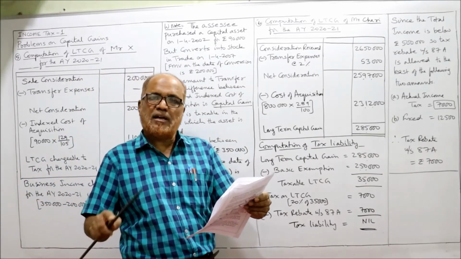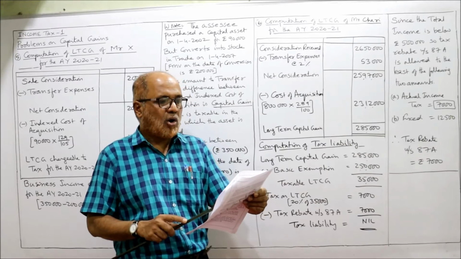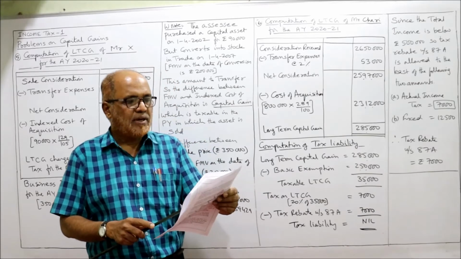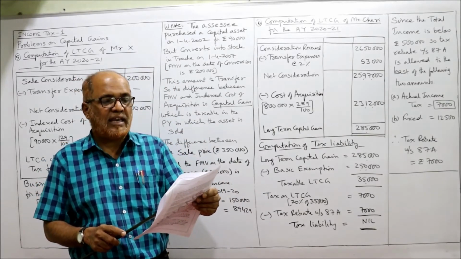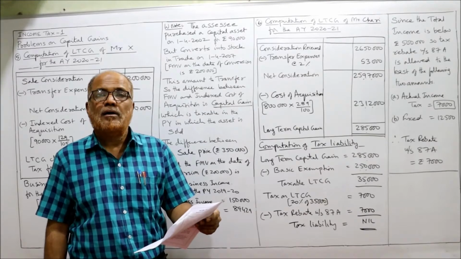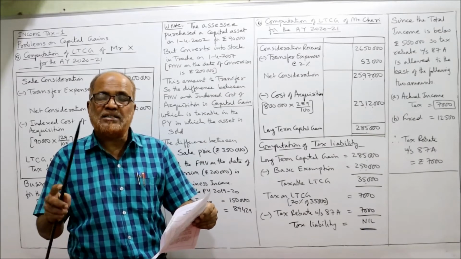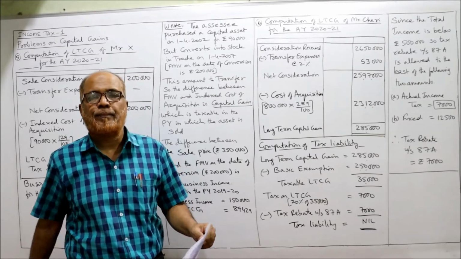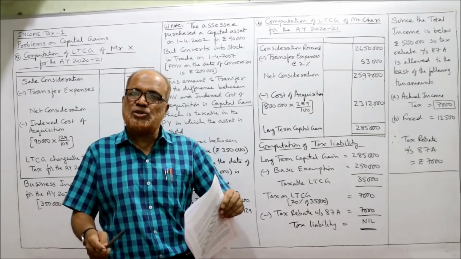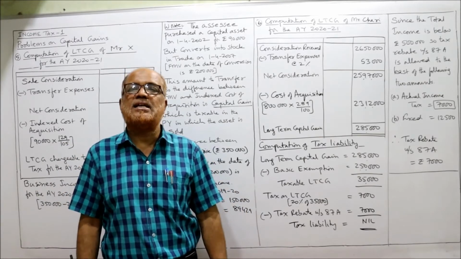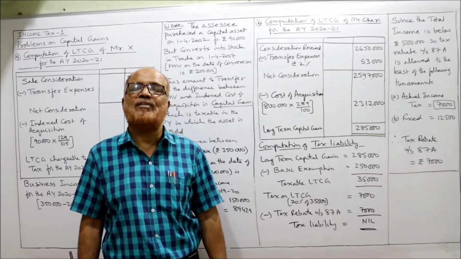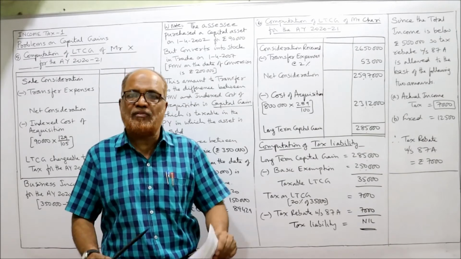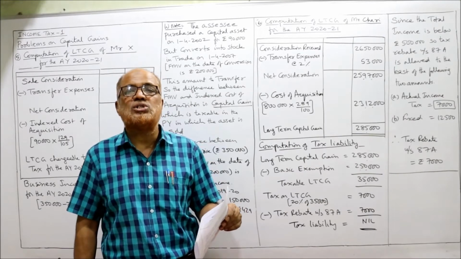So during the current previous year he sold for rupees 26,50,000. Cost inflation index 289. Already we know it. Current previous year index number is 289. Then which he purchased on 5/11/1988. He has purchased on 5th November 1988. It means before 1/4/2001. So when an asset is purchased before 1/4/2001, the SSC can choose higher of the following two as the cost of acquisition. Actual cost or FMV on 1/4/2001, whichever is higher will be taken as cost of acquisition.